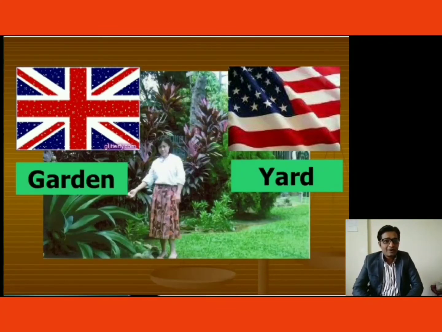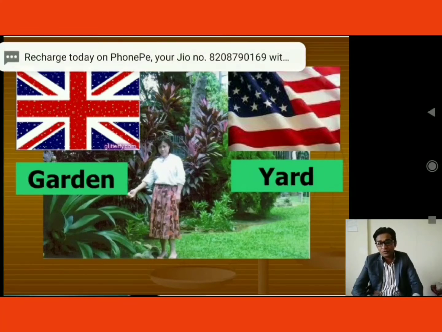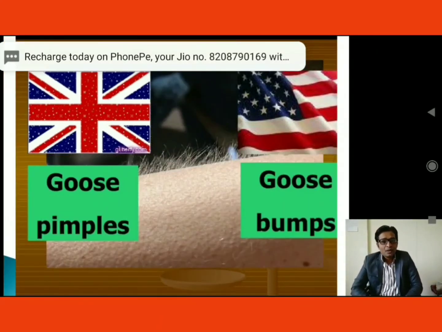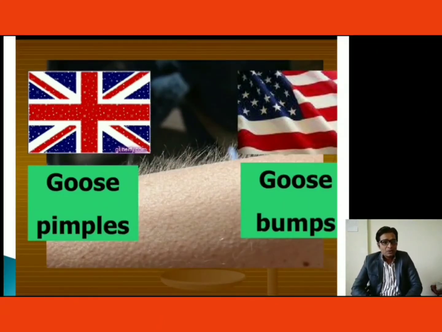Next word, garden, yard. Britishers use the word garden for any kind of garden, but instead of using garden, American people call it yard, right? Don't play in the yard instead of garden, right? Next one, goose pimples, goose bumps. तो ये हमारे शरीर के ऊपर छोटे छोटे जो चिकन पॉप्स आते हैं उसको बोलते हैं गूज पिंपल्स ब्रिटेन में, और अमेरिकन इंग्लिश में सेम चीज को कहा जाता है गूज बम्प्स, राइट.